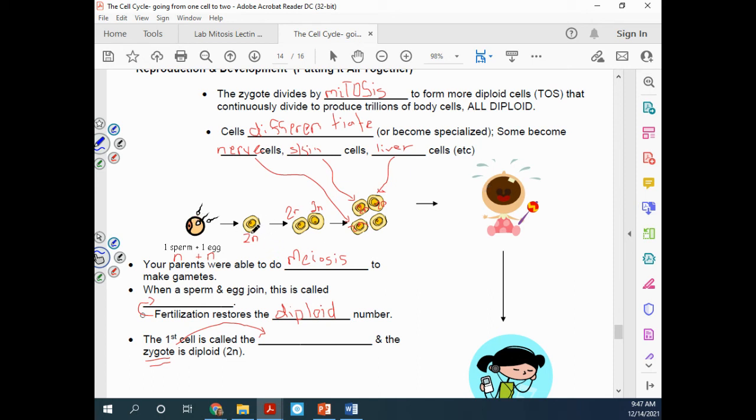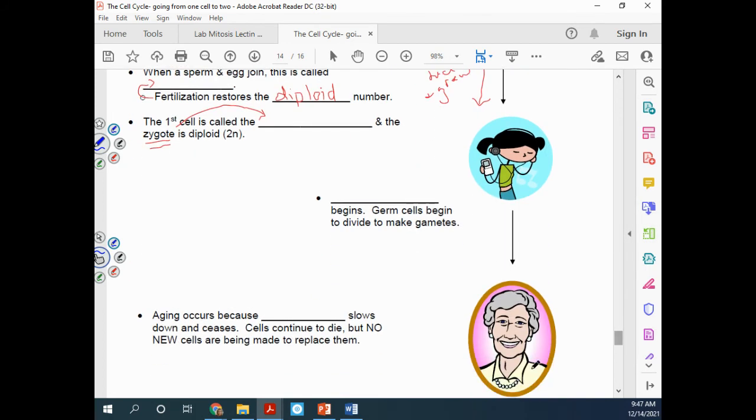So from that first egg to here, you're doing lots of mitosis. So you're going to continue to do lots of mitosis. So let's write mitosis. And we're doing mitosis to heal. So let's add to heal and grow. Now you can't read this very well, but you can listen to what I'm saying. So we're going to do mitosis so that we can heal and grow throughout our life.